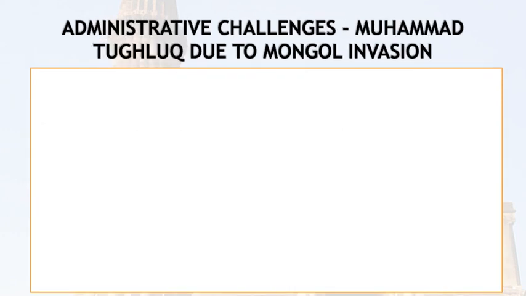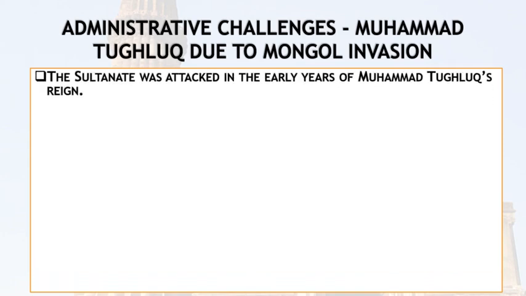Here is how Muhammad Tughlaq faced the challenges of Mongol invasion. First, the Sultanate was attacked in the early years of Muhammad Tughlaq's reign. When he became the Sultan, at that time only the Mongols invaded India.